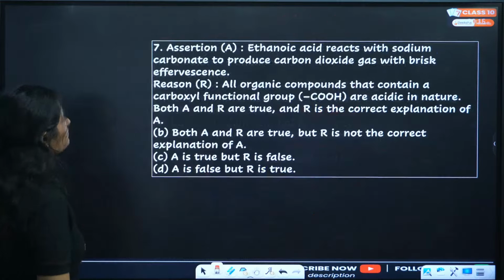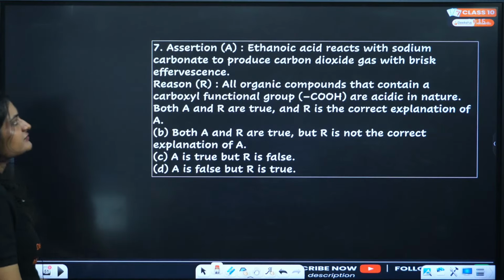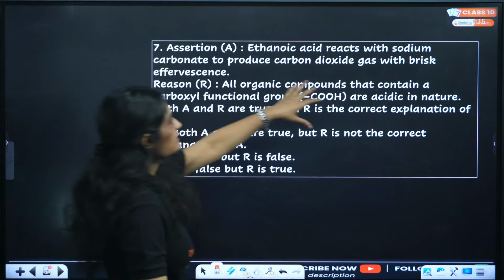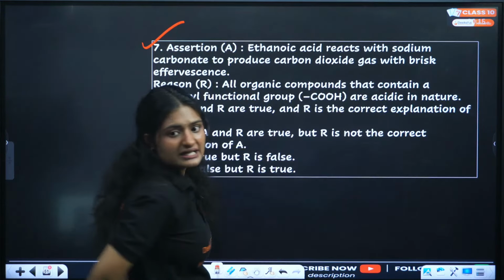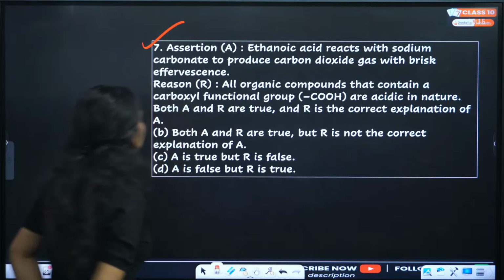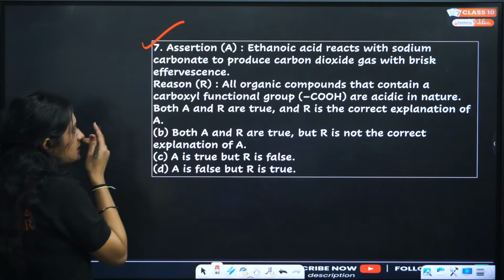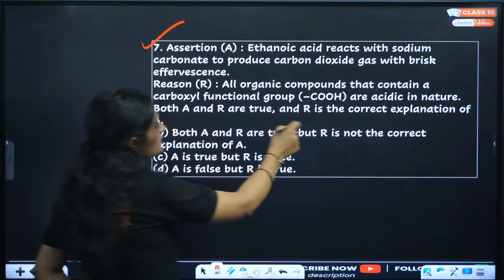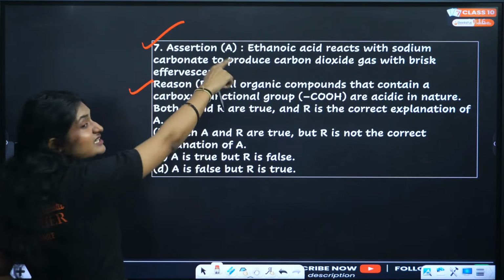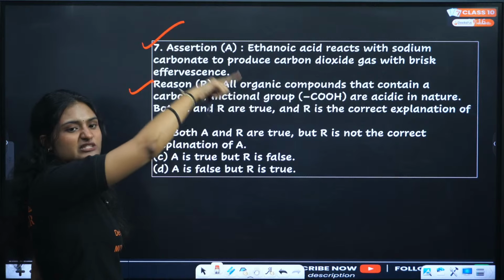Next question. Assertion says ethanoic acid reacts with sodium carbonate to produce carbon dioxide gas with brisk effervescence. That is correct. Reason says all organic compounds that contain a carboxyl functional group are acidic in nature. That is also correct. But does the reason explain the assertion?